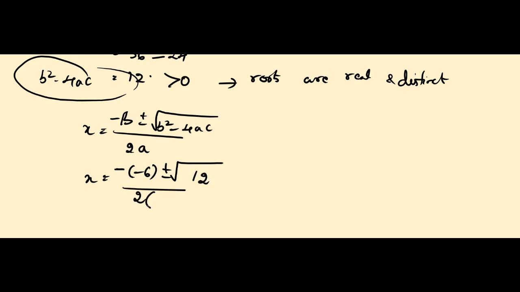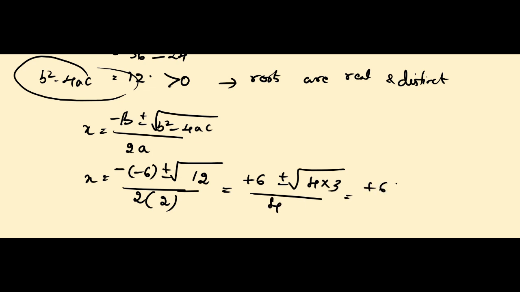Divided by 2 into a, that is 2, is equal to minus into minus, that is plus 6, plus or minus square root of 12, we can write it as 4 into 3, divided by 2 into 2, that is 4. Plus 6, the square root of 4 is nothing but 2 into the remaining root 3, divided by 4.